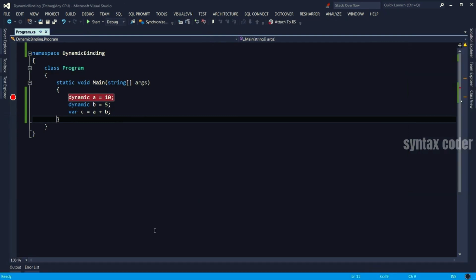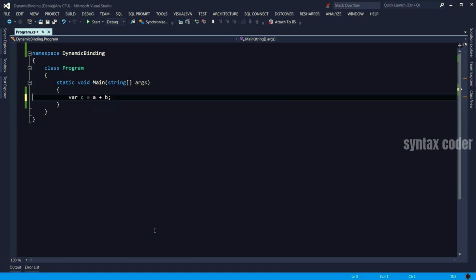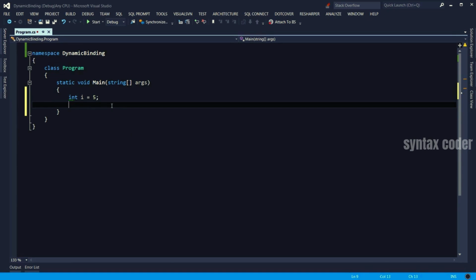One more thing you need to know about dynamics is conversions or casts. Most often with dynamics, you get implicit conversion from and to the target type. So let me show you an example here. I define an integer called I and set it to 5. Now I can define a dynamic called D and set it to I. In this case, I didn't have to specify a typecast or a conversion. At runtime, D will end up being an integer. Let's verify that.